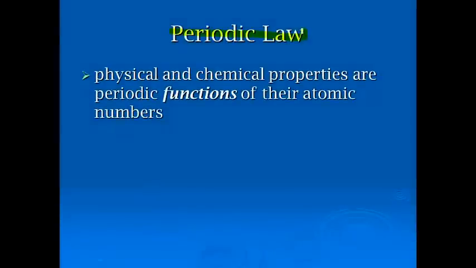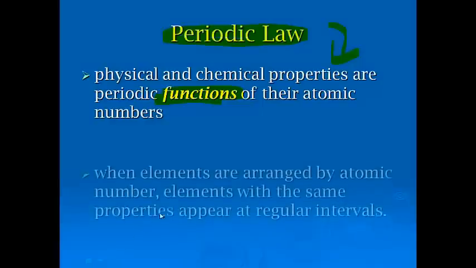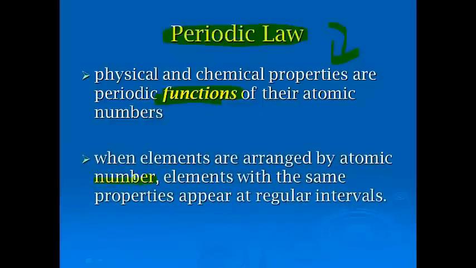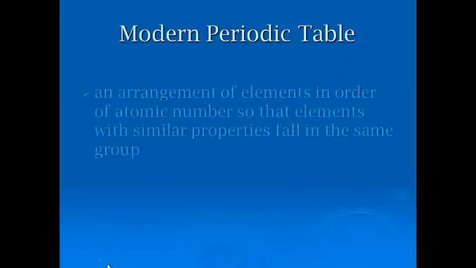Now, periodic law is, remember, a law is an observation, that physical and chemical properties are periodic functions of their atomic numbers. Or in other words, when you put elements in order by atomic number, elements with the same properties appear at regular intervals. Okay, and just as a reminder, physical properties are properties we can observe without changing a substance. Chemical properties, we do have to change it in order to observe it.